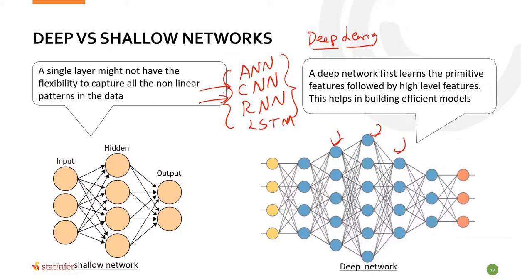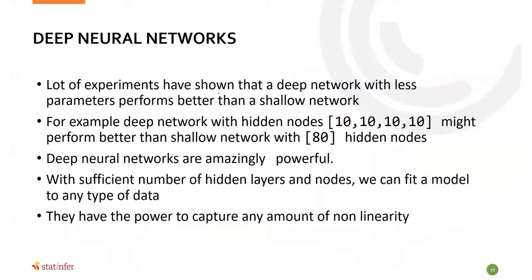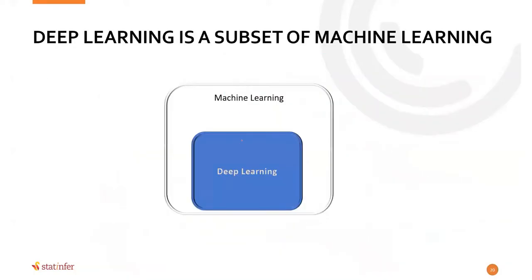So that's the difference between deep learning and machine learning. If you ask me strictly, I would say deep learning is a subset of machine learning. Within machine learning, you have something called artificial neural network. The advanced version of artificial neural network is deep neural network. Deep learning handles everything related to deep neural network. And what are the deep neural network algorithms? CNN, RNN, and LSTM.